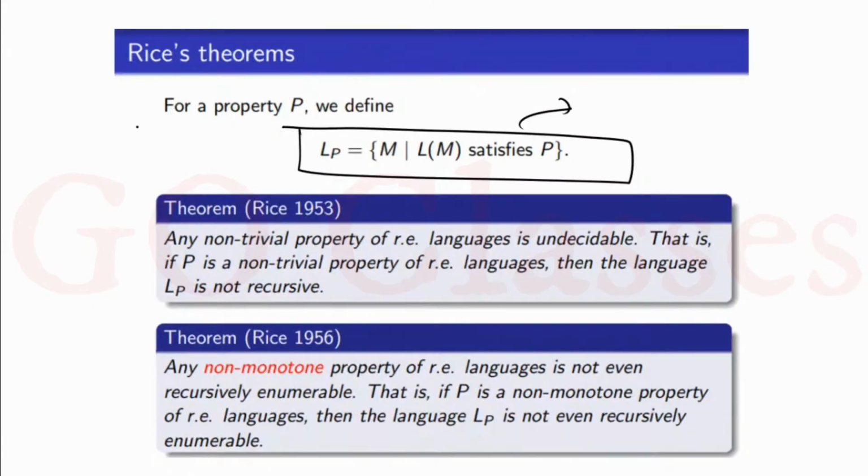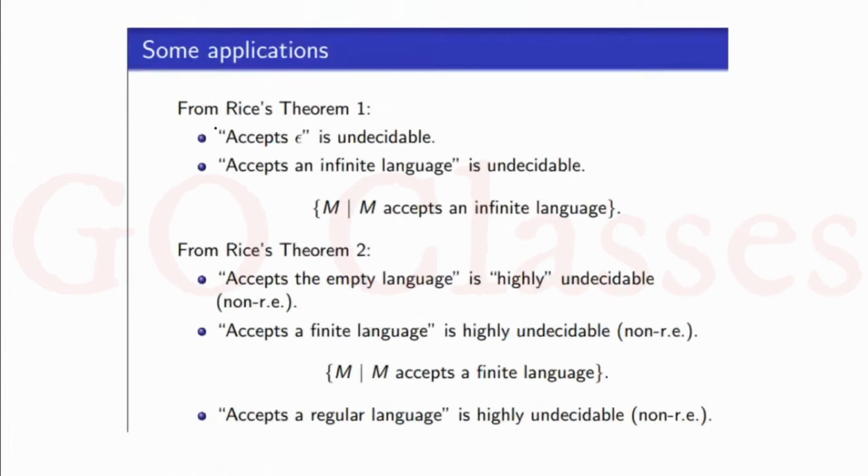Now let's see an example. With an example, this will be clearer. Let's see: accepts epsilon. Of course, this is an undecidable problem. This is a non-trivial property, because you can see this is an RE language which does not satisfy this property, and this is another RE language which satisfies this property. So that's why this is a non-trivial property, and definitely this non-trivial property of RE languages is undecidable.